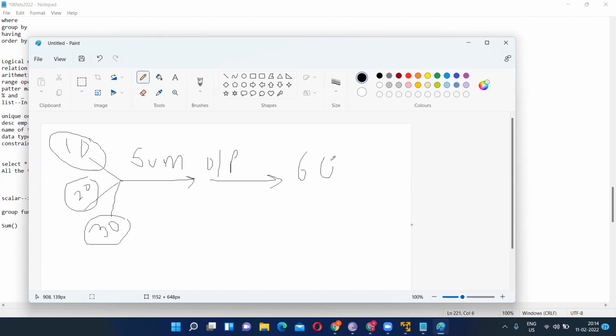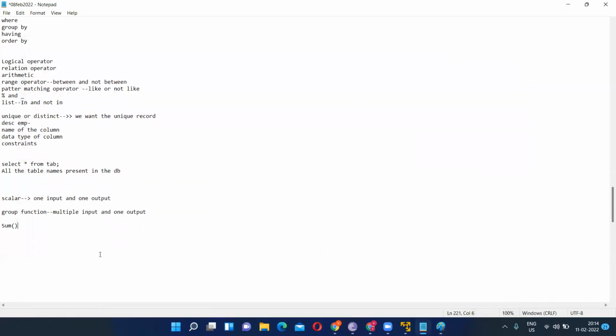How many inputs were there? 3 inputs. How many outputs? One output. Did you understand a group function? We give multiple inputs and we get only one output. That is called a group function, or it's also called an aggregate function.